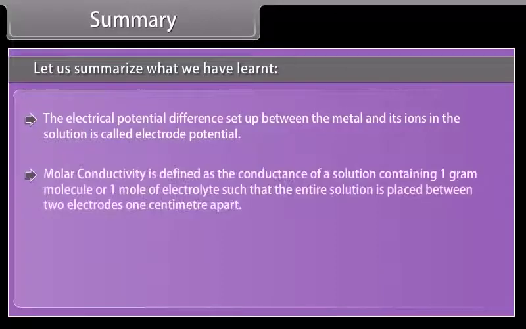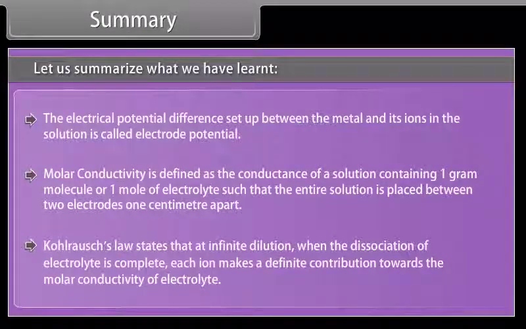Molar conductivity is defined as the conductance of a solution containing 1 mole of electrolyte such that the entire solution is placed between two electrodes 1 centimeter apart. Kohlrausch's law states that at infinite dilution, when the dissociation of electrolyte is complete, each ion makes a definite contribution towards the molar conductivity of the electrolyte.